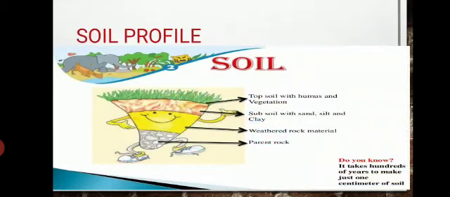Soil profile. Soil develops into horizontal layers. If we cut vertically into the earth, the layers become visible. A soil profile is simply a section taken from the surface down through the soil. The horizontal layers of the soil are called the soil profile.